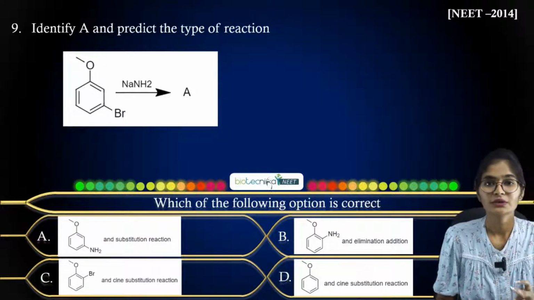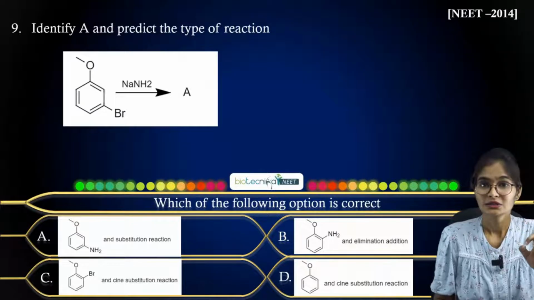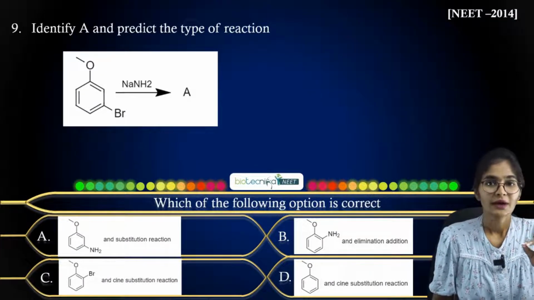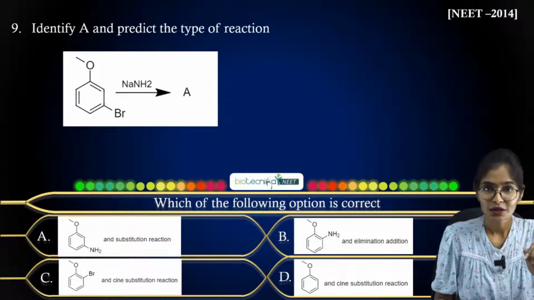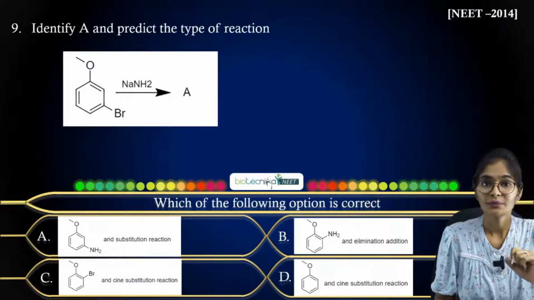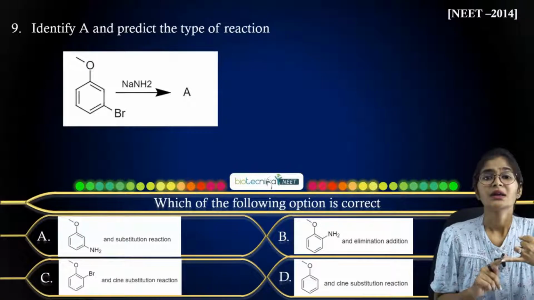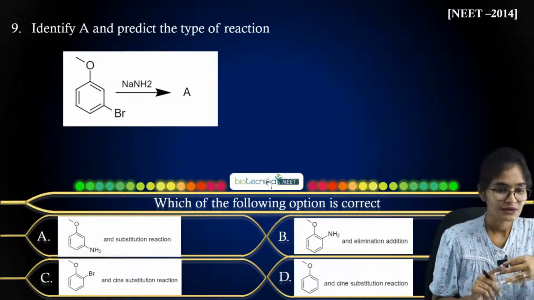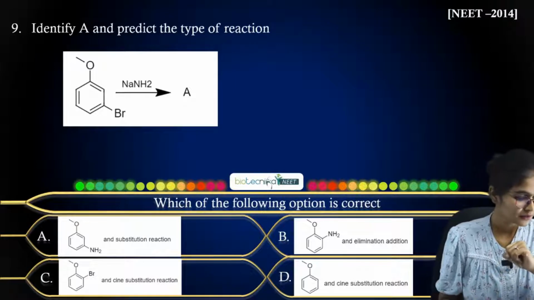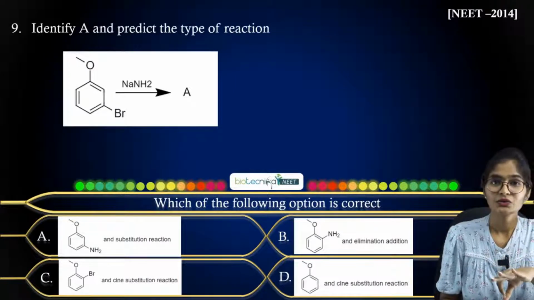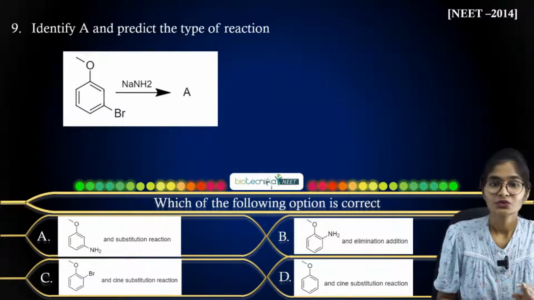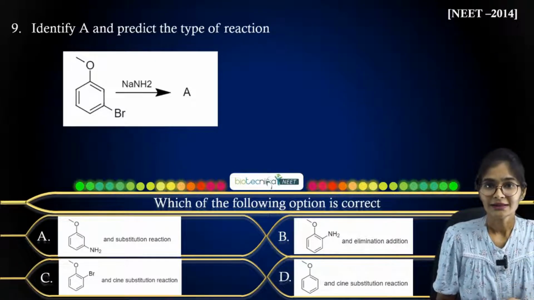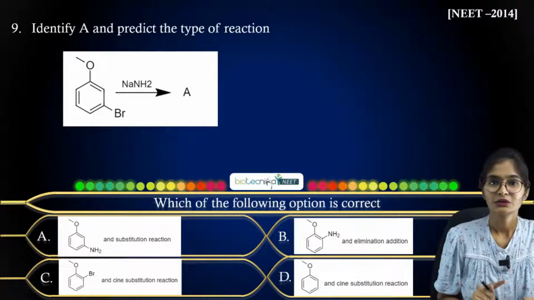Okay, so they have given you the reactant and the reagent, also they have mentioned NaNH2, and now your duty is to find or predict the product, along with what type of reaction it is, whether it may be substitution, elimination, or addition. So what answer will you get here? Just let me know. Before treating NaNH2 with the given organic molecule, you must know whether it is acting as an acid, base, or nucleophile.